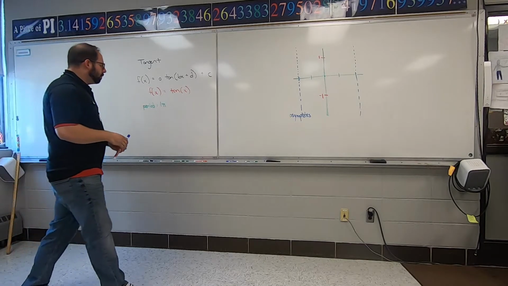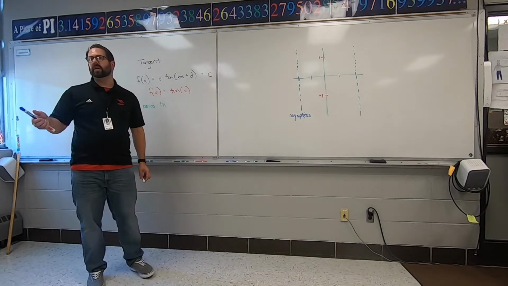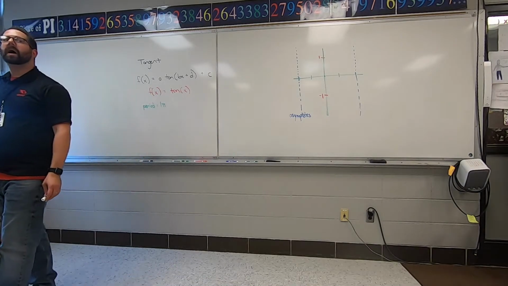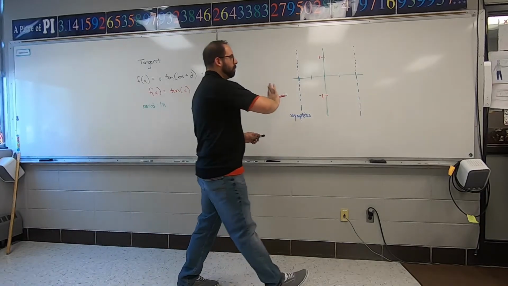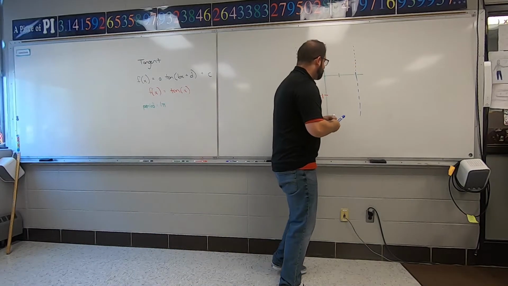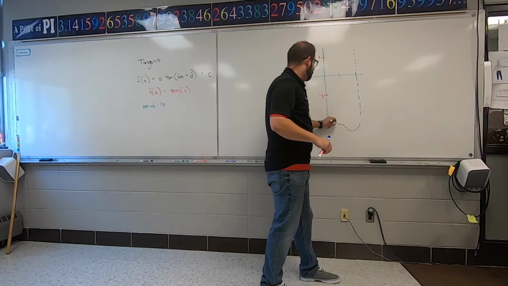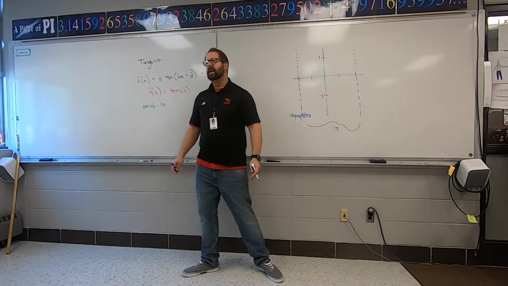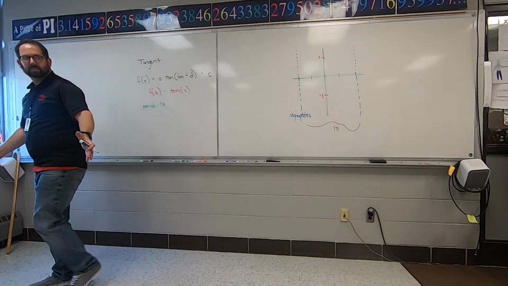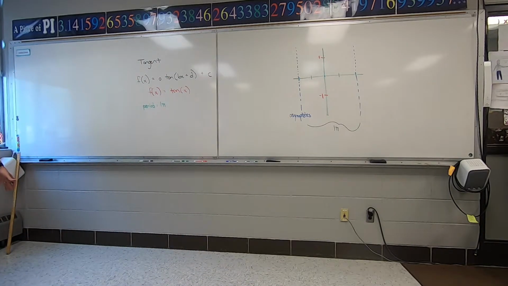And then the 4 hash marks. Normally on tangent or on sine and cosine they go out to 2 pi. Well, we're going out to 1 pi, but it's not 1 pi in that direction. It's a total spacing of 1 pi. That's the part that everyone gets thrown off by. The entire spacing is pi, from the left all the way to the right side.